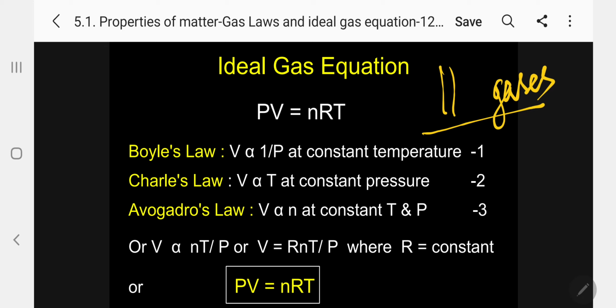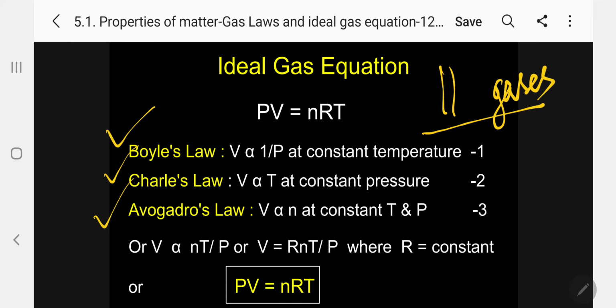Very simple. You take only 3 laws: Boyle's law, Charles' law and Avogadro's law, and from that you can derive it. Boyle's law: volume is inversely proportional to pressure, V proportional to 1/P at constant temperature, equation 1. Charles' law: V is directly proportional to temperature, equation 2.